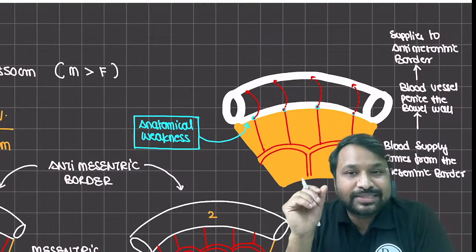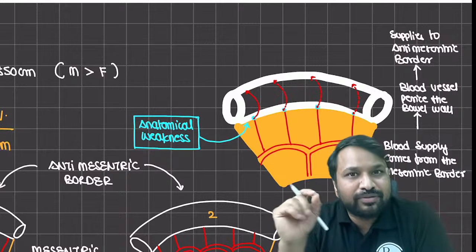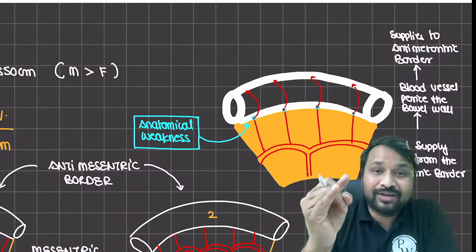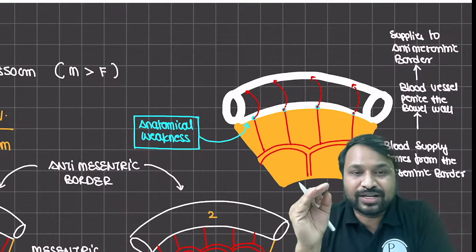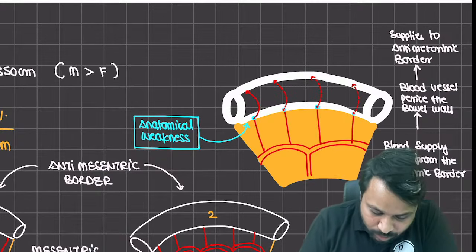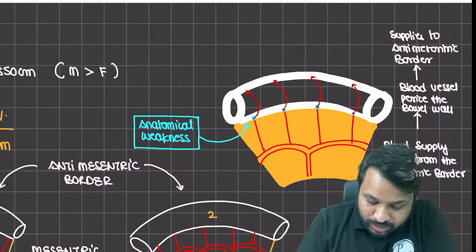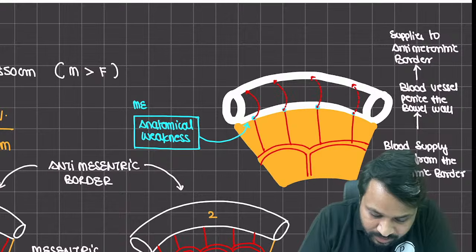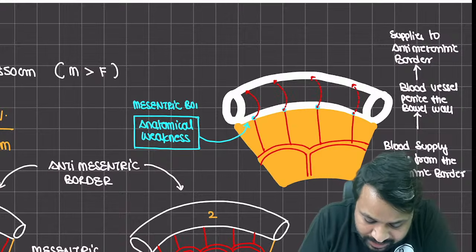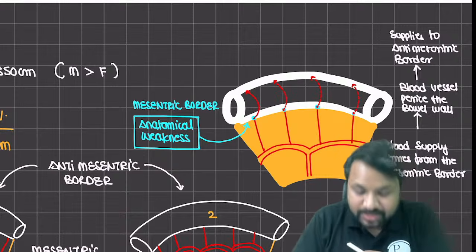We have already discussed in our esophageal lecture that the prerequisites for development of a diverticulum are increased age, an anatomical weakness and a trigger factor. Now in the bowel, I know the anatomical weakness is on the mesenteric border. It is the mesenteric border that has the anatomical weakness.